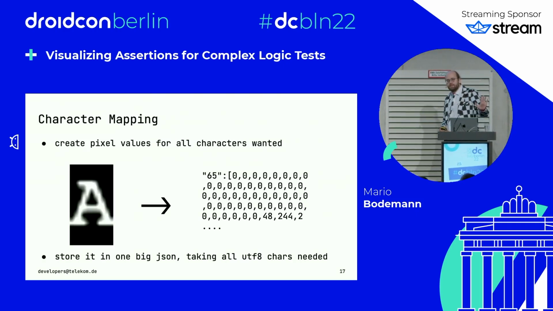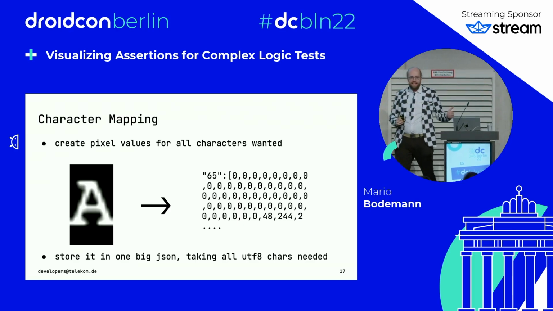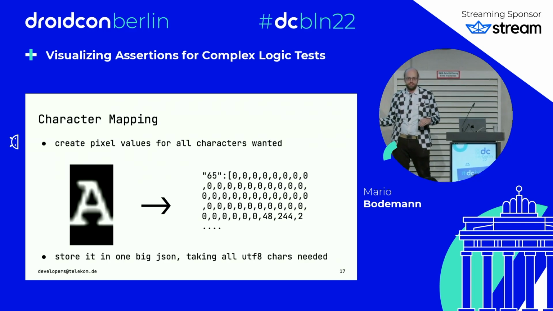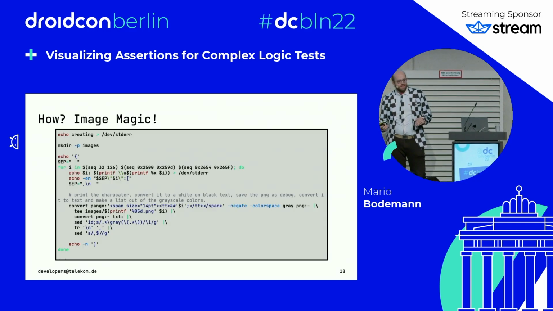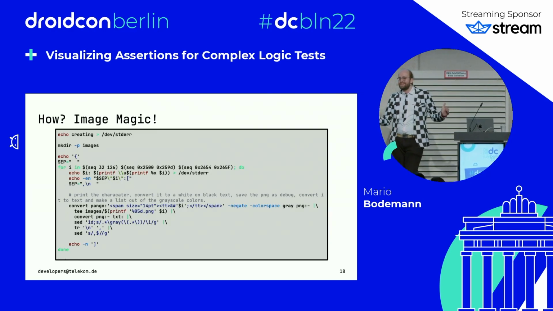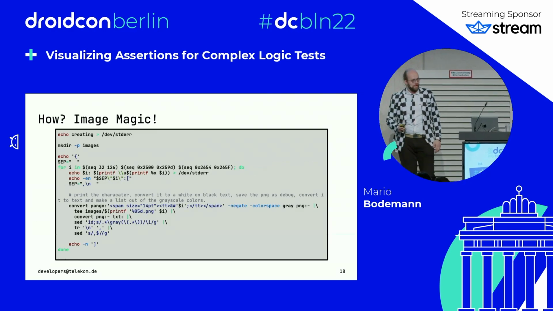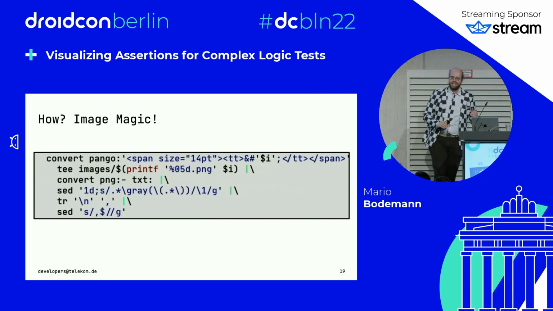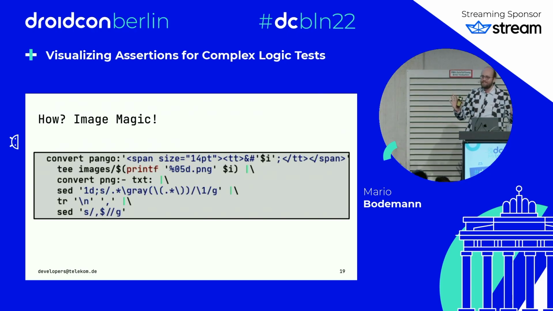Now we have the image, but how do we get the character mapping? How do we get from character A to its UTF-8 representation, and then to its grayscale image? The beautiful answer is ImageMagick. This is a command line tool. I'm just going to zoom in a bit more. Over-engineered, just saying. It has a Pango filter.